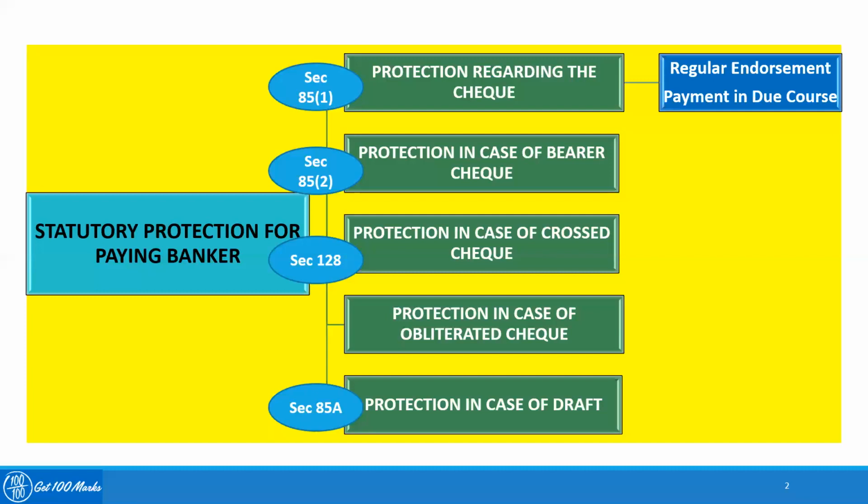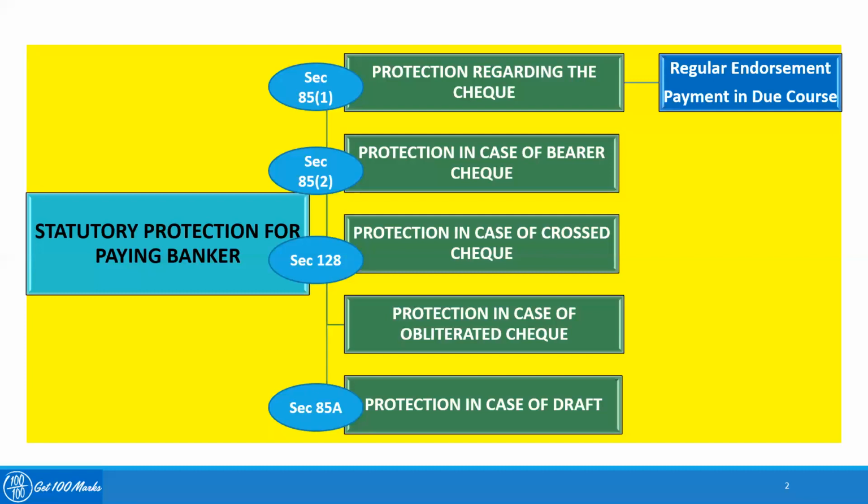So even if it is a cross check and the check is in proper form and the paying banker is making the payment according to the terms of the check and to the right person, or the person whom the banker considers the right person due to some proper reasons, then obviously he gets statutory protection under section 128 of the Negotiable Instruments Act.